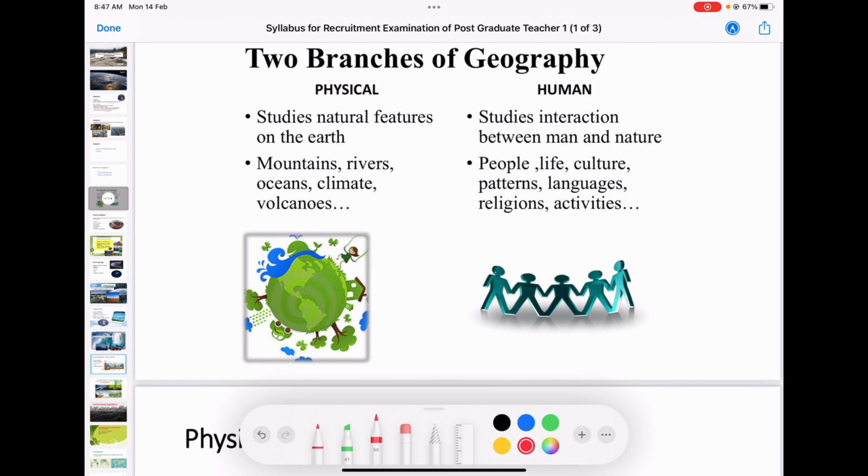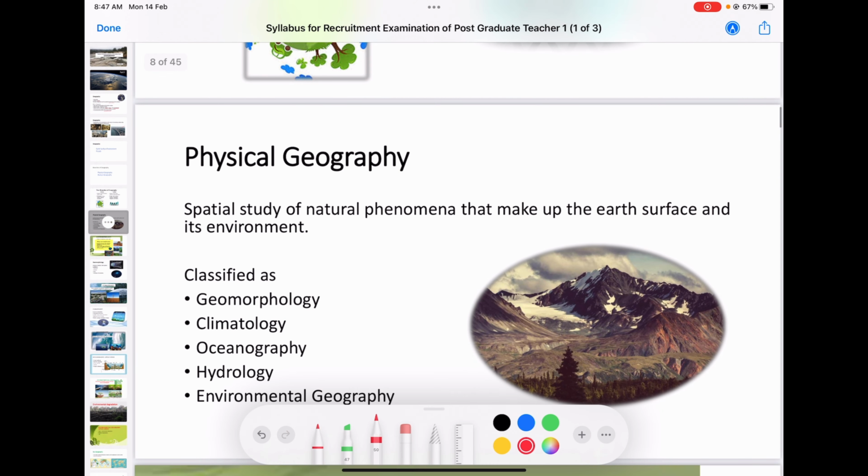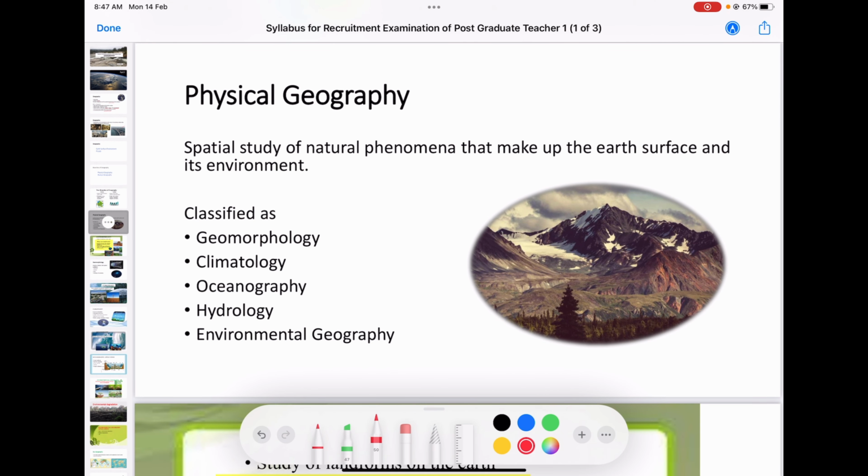That is human geography. Now in physical geography, what is this physical geography? It is a spatial study of natural phenomena that make up the Earth's surface and its environment. So when we go to the syllabus, you can see the first four parts include geomorphology, climatology, oceanography, and biogeography.